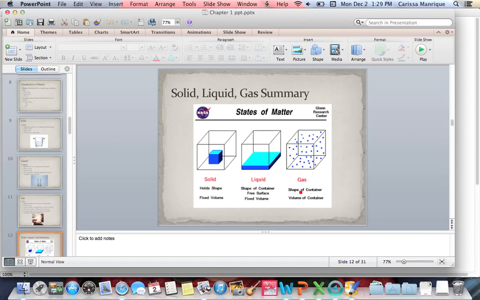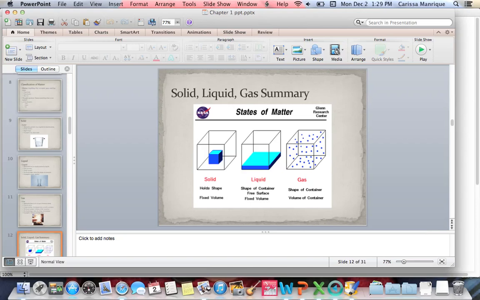Gas, though, takes the shape of the container. Okay, so it's going to take the shape and the volume of the container. All right? Do you see these little gas particles right here? Do you see that they took up the whole entire space of the container? That's because it takes up the whole volume. So that's the difference between solid, liquid, and gas.